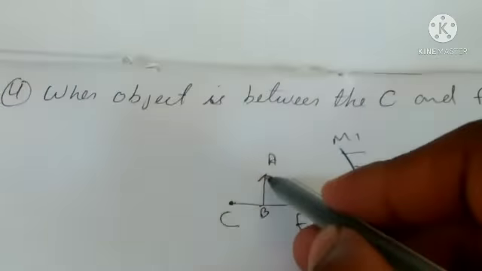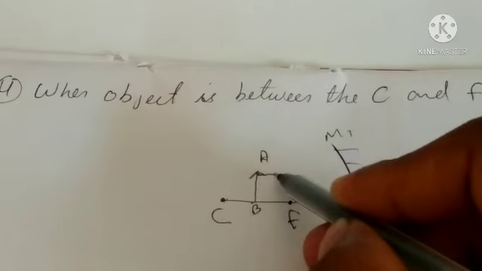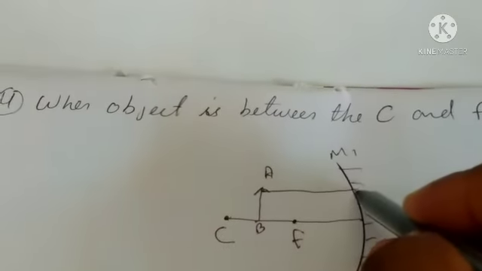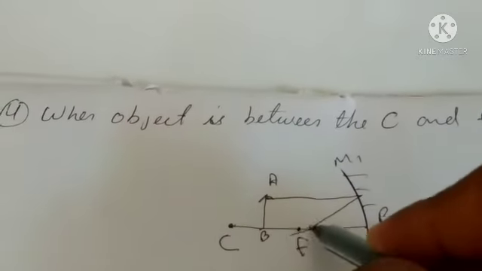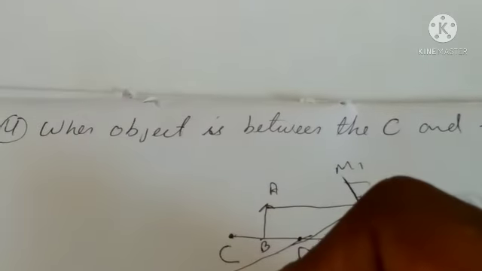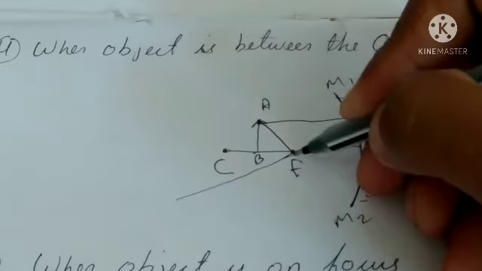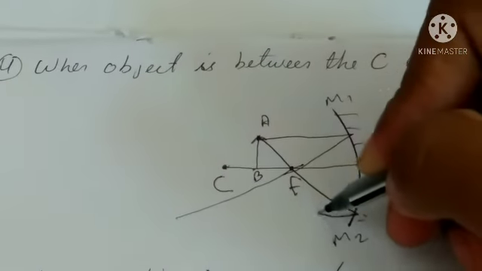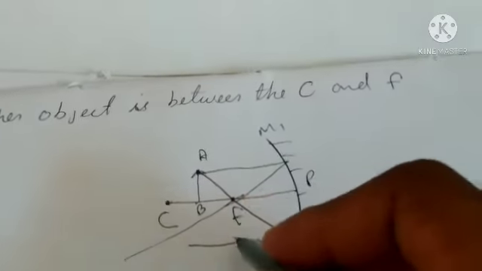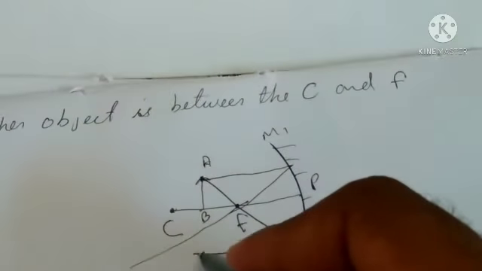Now first ray goes parallel to principal axis and is reflected and comes from focus. Here. Second ray goes from focus and is reflected and goes parallel to the principal axis.